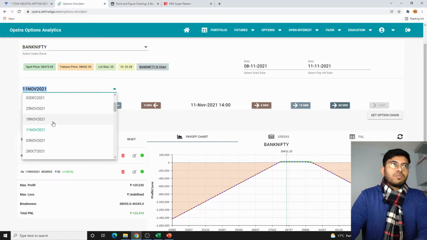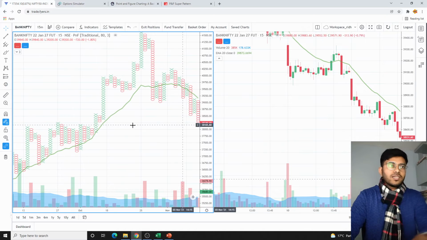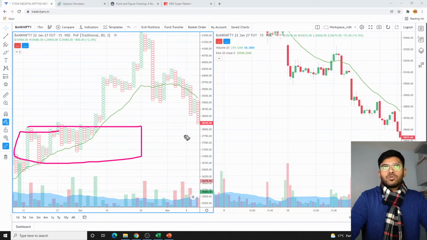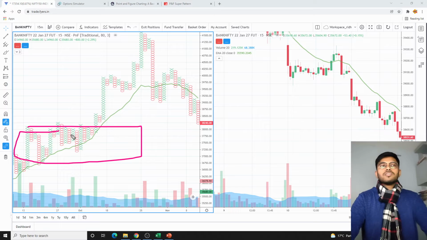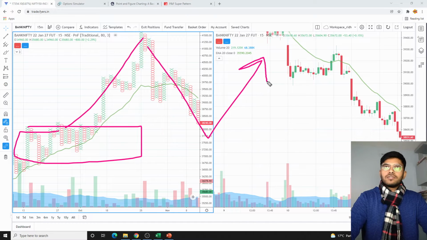The next trade would be on the 18th of November expiry. Let's see when we get the signal. The next signal can be at a point where I see that Bank Nifty comes back to this level, and I will be entering into a straddle, because here Bank Nifty spent much of its time and then took off. Now if it comes back to this level again, it will have a similar kind of reaction.